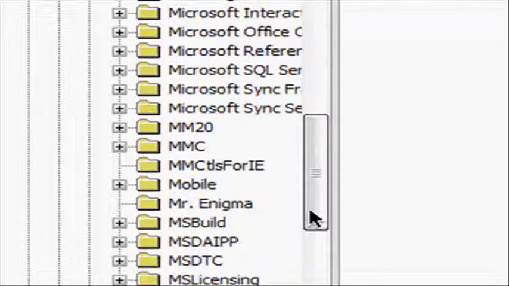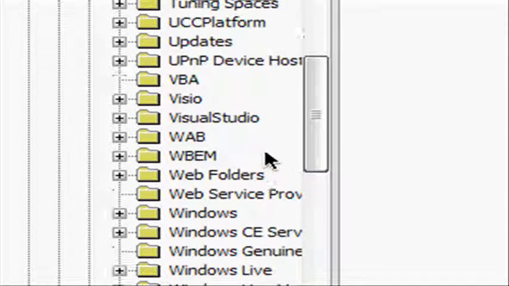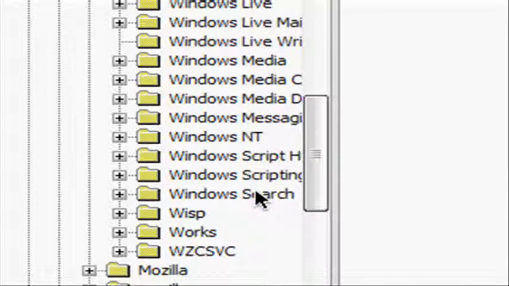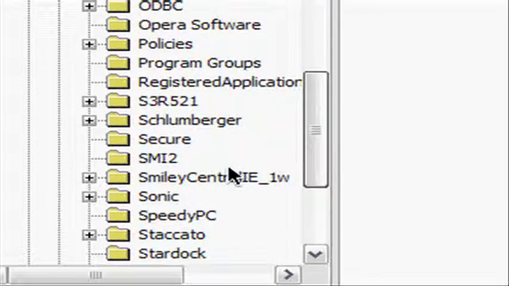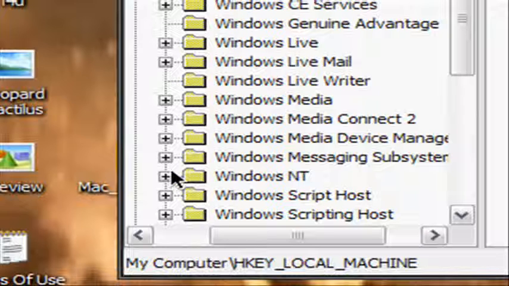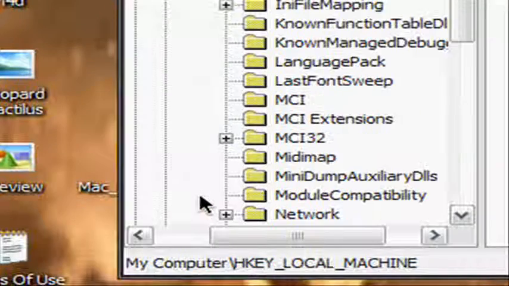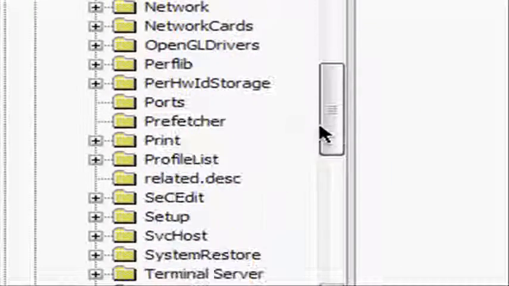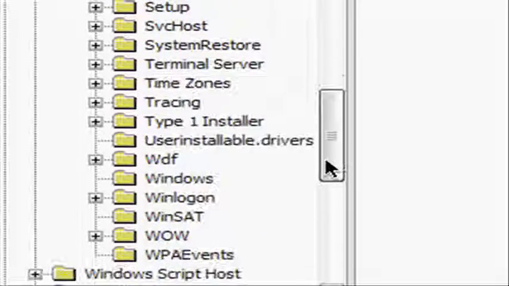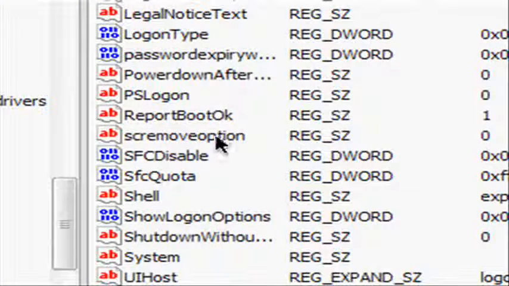Then you should look for, what is it? Alright, so you're gonna click on Windows NT right there. You're gonna look for current version, and then once you do that, you're gonna go down to Windows Logon. Don't click on the plus there, just click on it once. And then look for shell, and it should be right here.